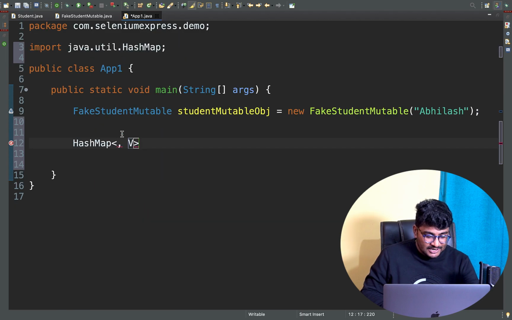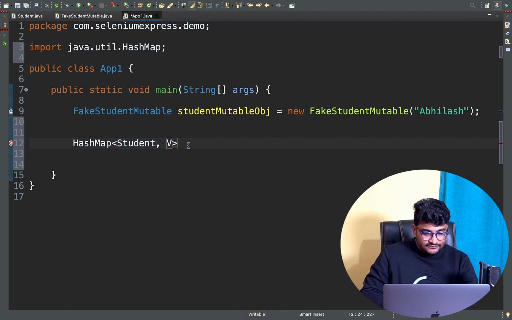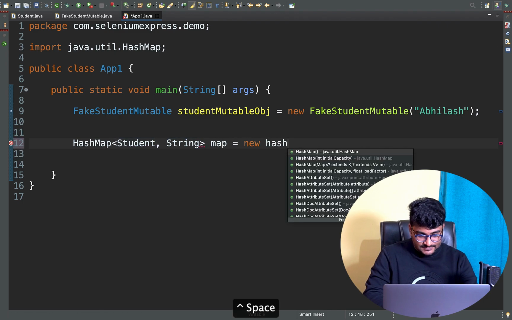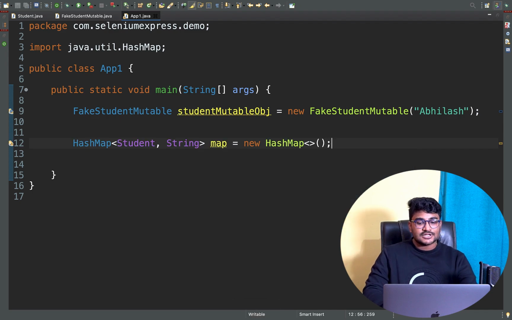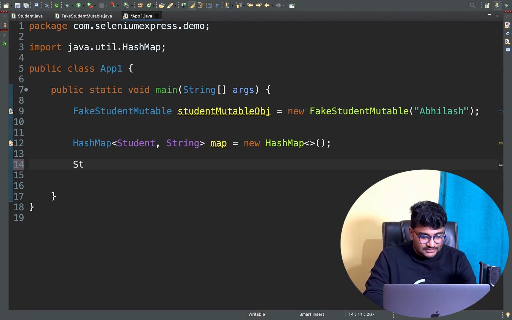So let me go to app1.java. Let me just write student here. And the value can be anything. Let me go with string. And let me say map is equal to new hashmap. All right. So now we created a hashmap, which is going to take a student object as a key. So I'm going to create a student object here.